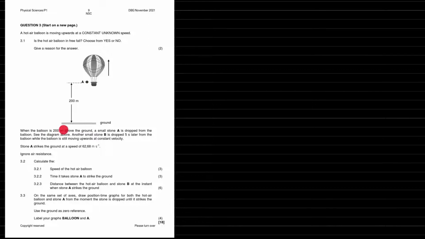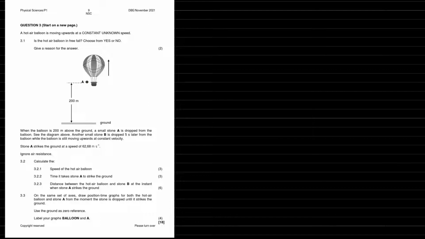Now we've been given some extra information at the bottom. When the balloon is 200 meters above the ground, a small stone A is dropped from the balloon. See the diagram above. Another small stone B is dropped 5 seconds later from the balloon, while the balloon is still moving upwards at a constant velocity. Stone A strikes the ground at a speed of 62.68 meters per second. We're going to ignore air resistance. That's great, makes life a lot easier. Calculate the speed of the hot air balloon.